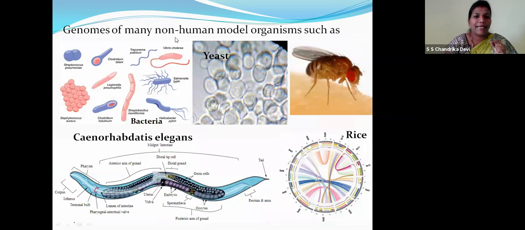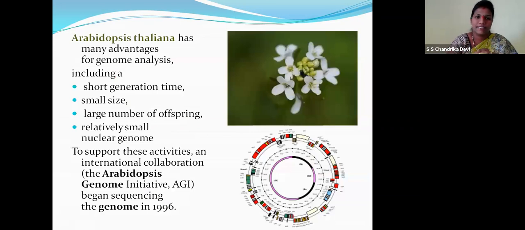So genomes of many non-human model organisms were also studied, children: in bacteria, in yeast, Drosophila melanogaster. We have seen that it contains only four pairs of chromosomes, right? And we and Drosophila melanogaster share 60% similar chromosomes, right? So this is another non-pathogenic nematode, and this is the genome of rice. So these are the non-human genomes which have been studied.